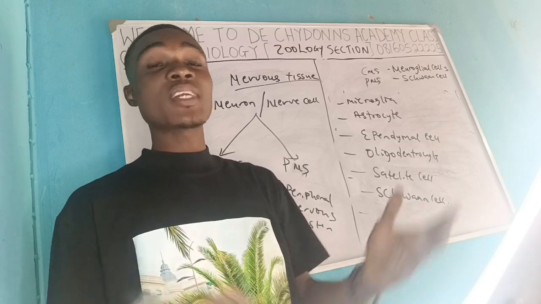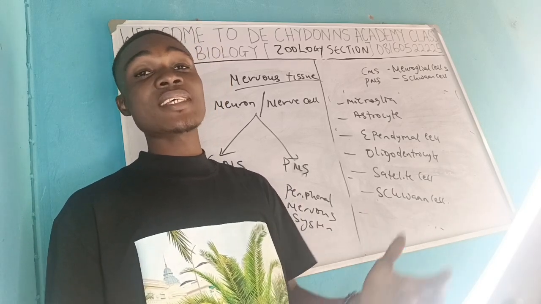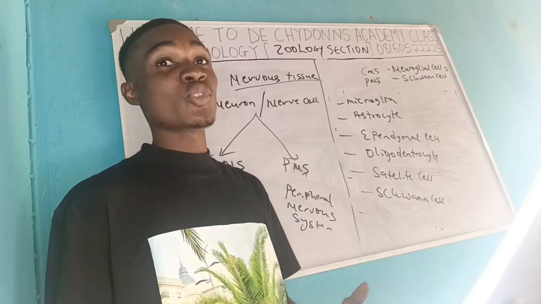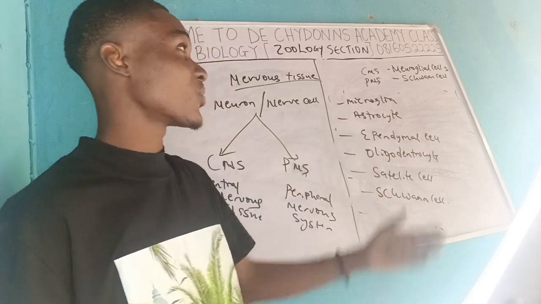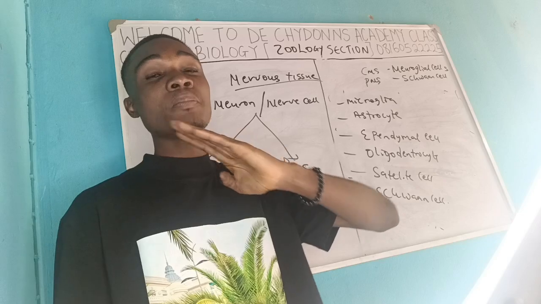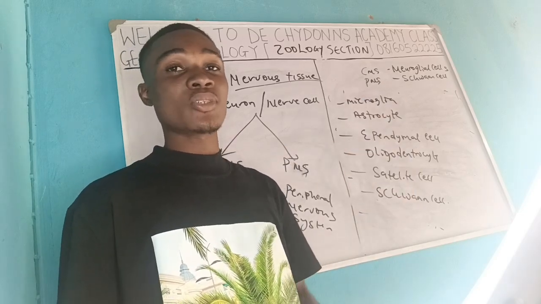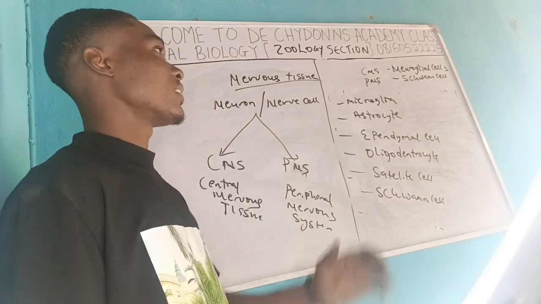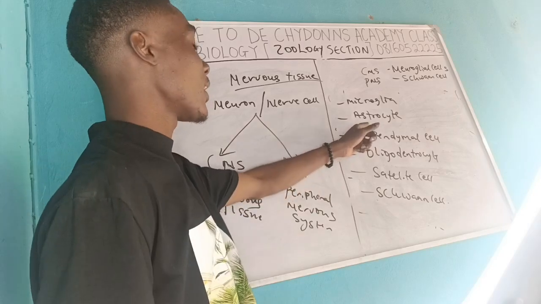And the funny thing about these chemicals is that when they are in excess, they will cause problems. You can imagine yourself being too much excited. It will seem as though you want to die. So this particular astrocyte helps to reduce the quantity of neurotransmitter to the minimum that the body or the brain needs for it to carry out this excitation, or the opposite side, which is the inhibition of the excitation. All right, that is for astrocyte.